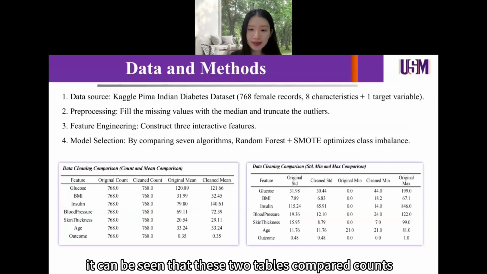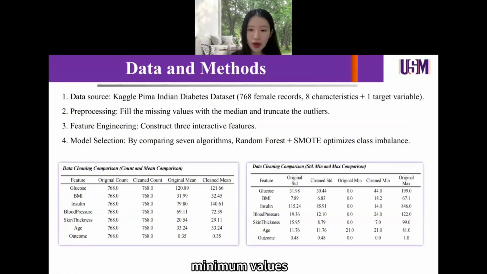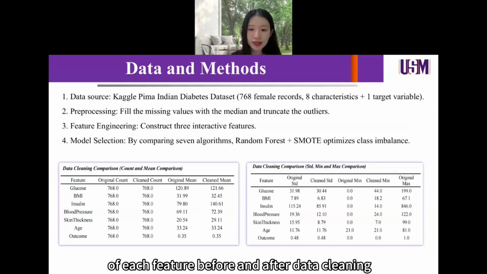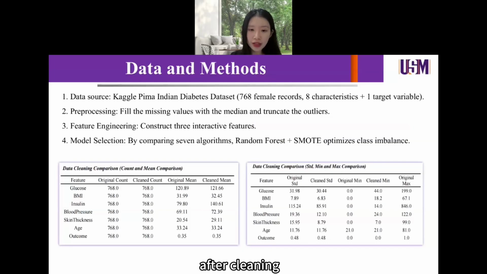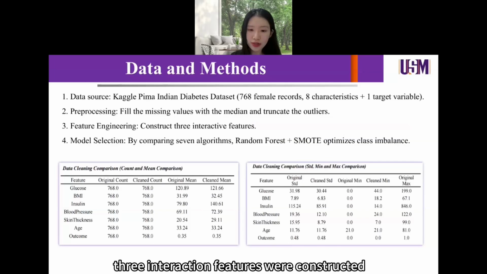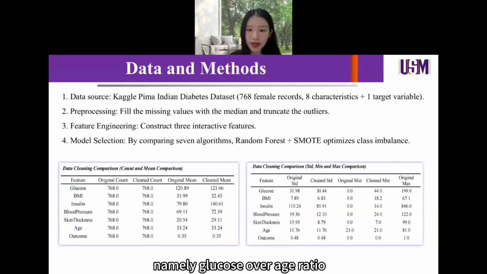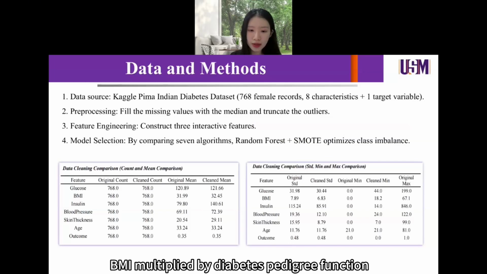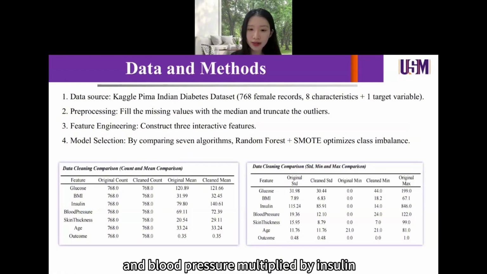It can be seen that these two tables compare the counts, means, standard deviations, minimum values, and maximum values of each feature before and after data cleaning. After cleaning, the feature distribution is more reasonable, improving the data quality of subsequent analysis. Subsequently, by using feature engineering, 3 interaction features were constructed, namely glucose over age ratio, BMI multiplied by diabetes pedigree function, and blood pressure multiplied by insulin.